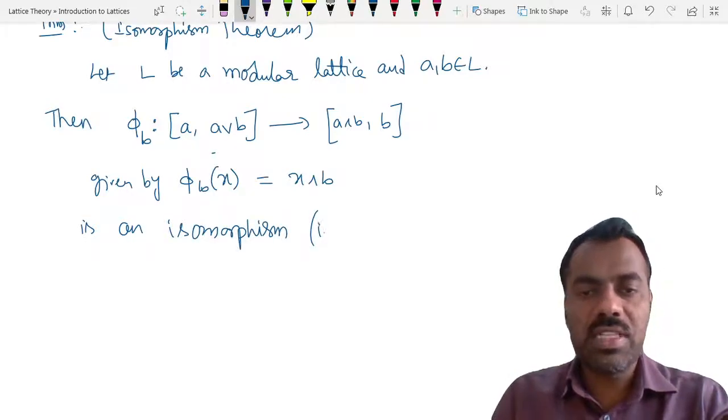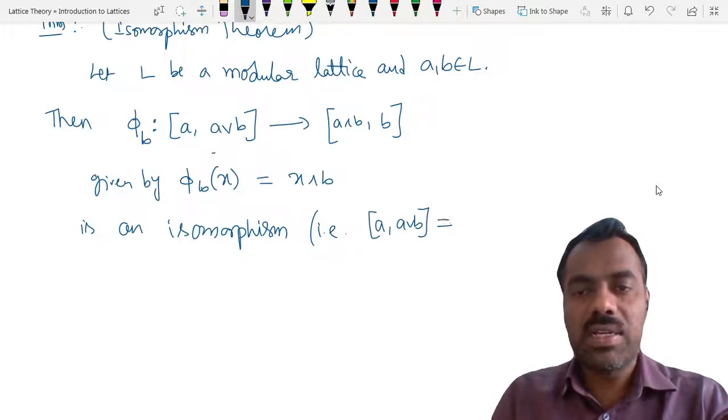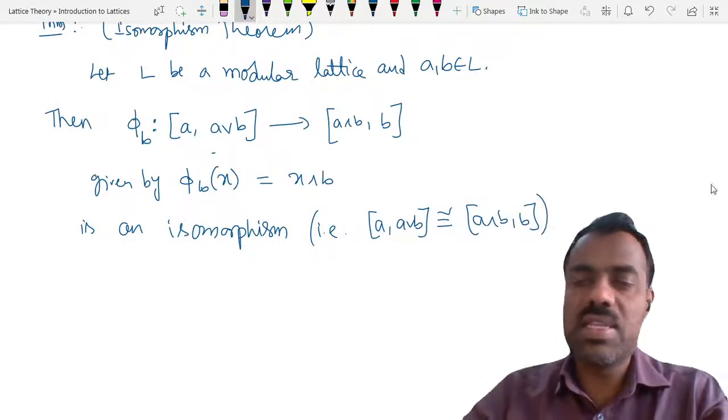So what is the meaning of that? This interval A and A join B is isomorphic to A meet B and B in this modular lattice.